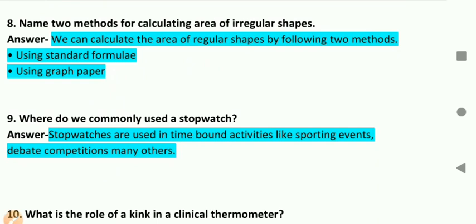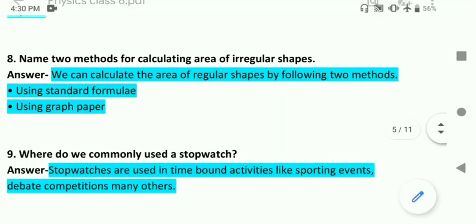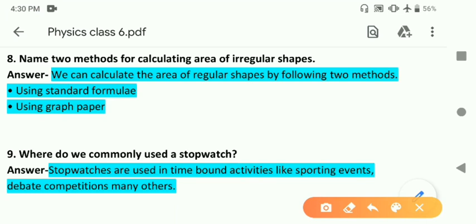Name 2 methods for calculating area of irregular shapes. We can calculate the area of irregular shapes by following 2 methods: using standard formula and using graph paper. Over here, in the place of regular, it should be irregular.